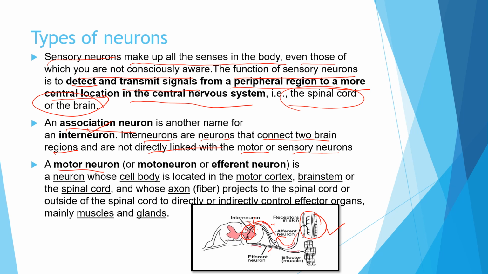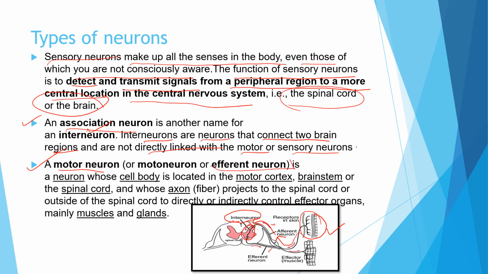So this neuron is called the interneuron, which is linking in between the afferent neuron and the efferent neuron, and its function is to connect the two types of neurons, the sensory and the motor neurons, by this interneuron or association neuron. So its function is to associate or to connect both the motor and the sensory neurons. Now next comes the motor neuron. The third one is the motor neuron, or the efferent neuron.